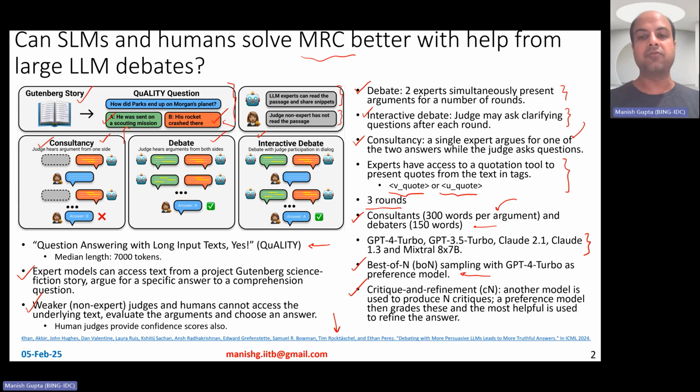GPT-4 Turbo chooses which one is the best, and then it outputs that response to the non-expert or the human, right? Critique and refinement has an extra model called the critique model. This model produces n critiques, a preference model grades these n critiques, and the most helpful one is used to refine the answer from the expert LLM further.